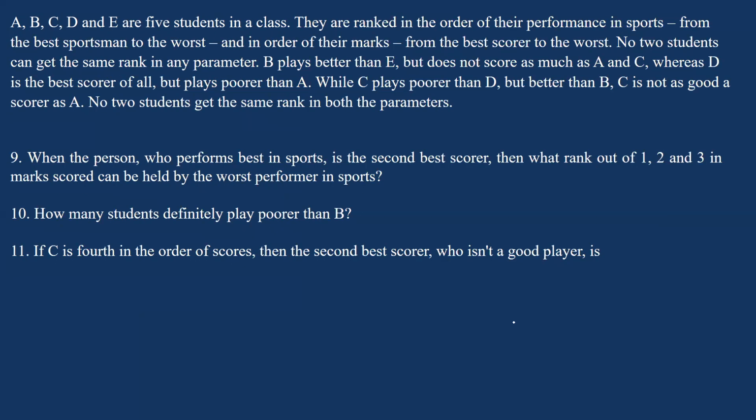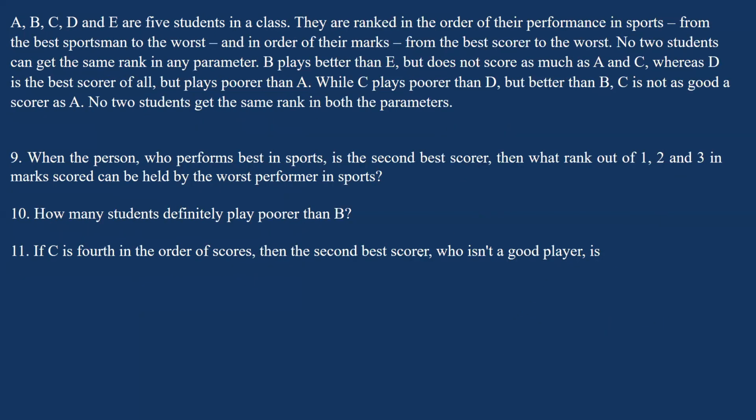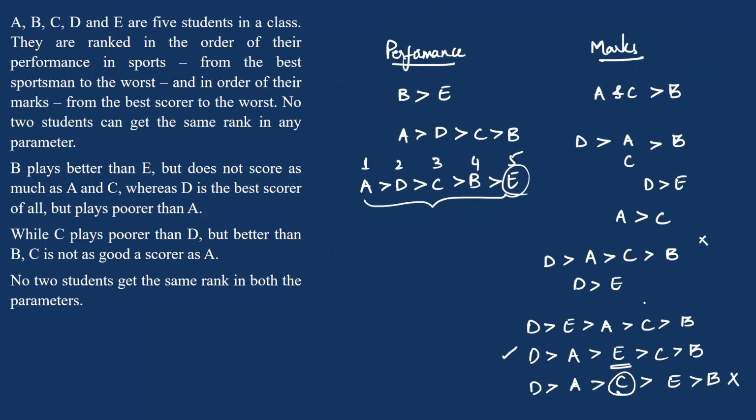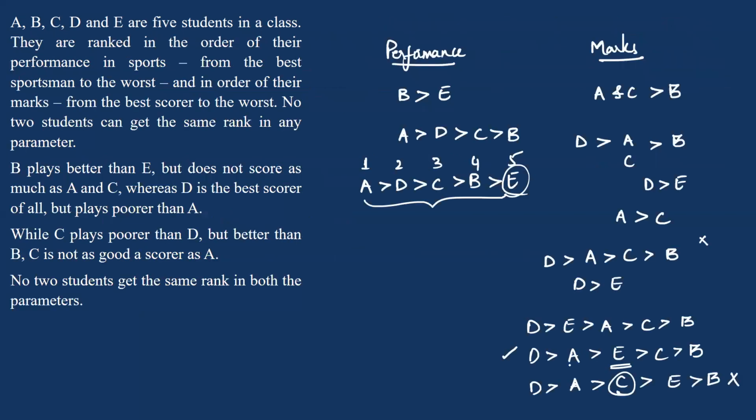Okay, how many students definitely play poorer than B? It will be 1. And if C is fourth in the order of the scores, then the second best scorer who isn't a good player can be either E or A, who is not a best player. So the answer for this question should be E.